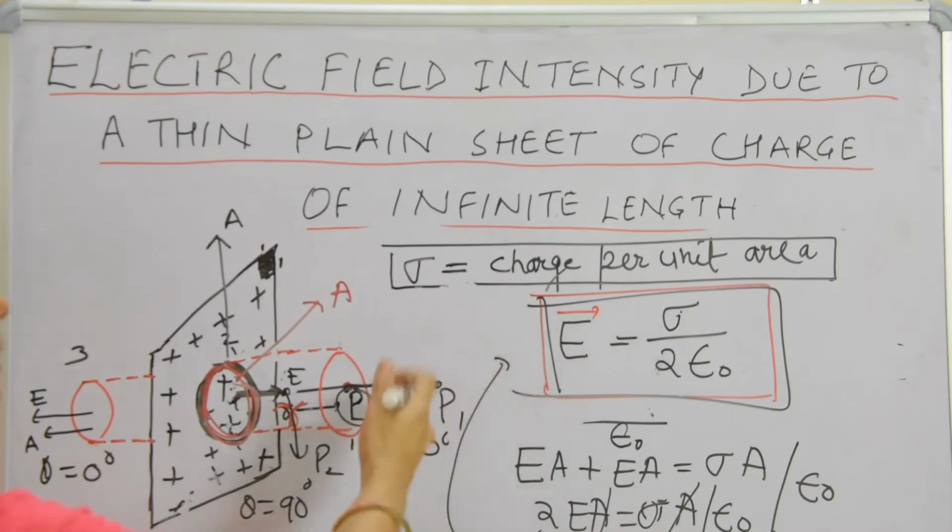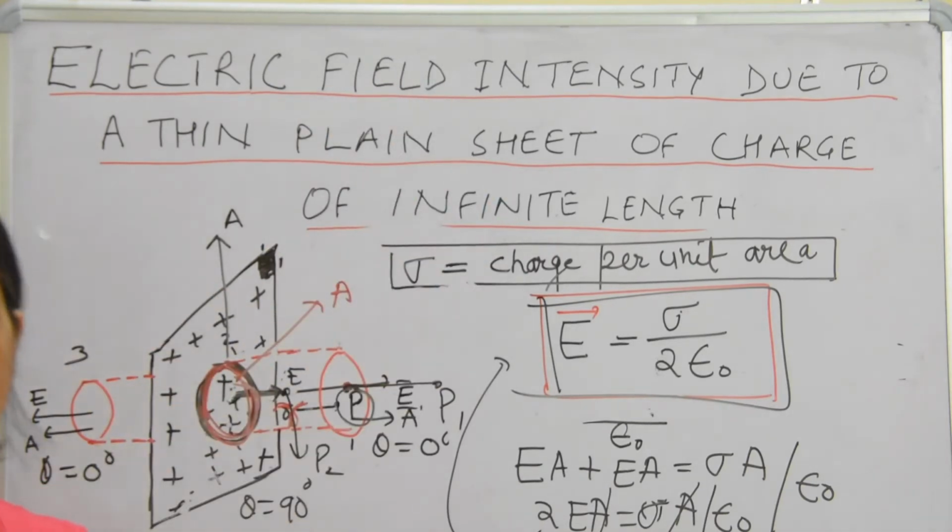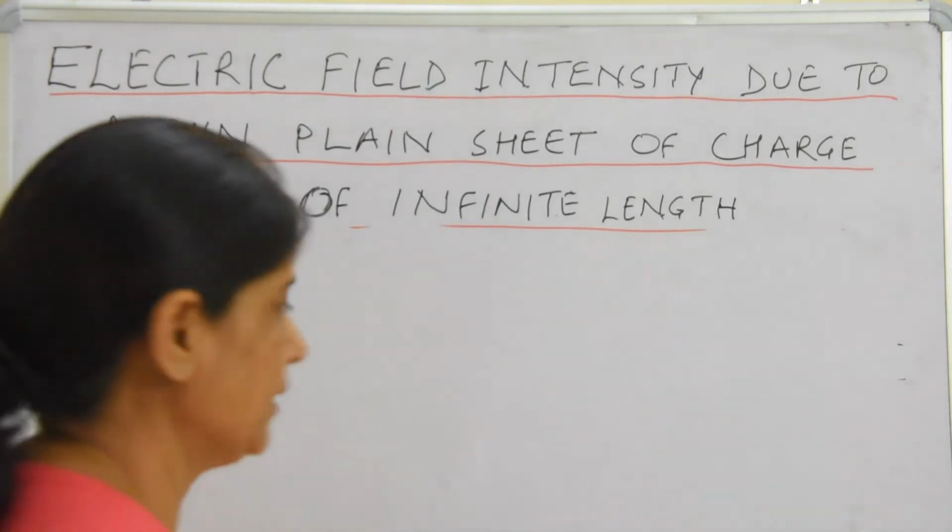So this is the value of electric field intensity due to a thin sheet of infinite length.